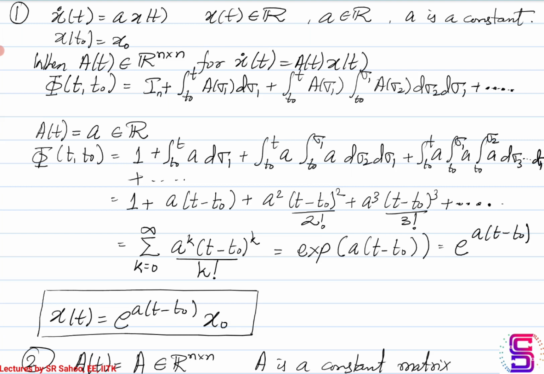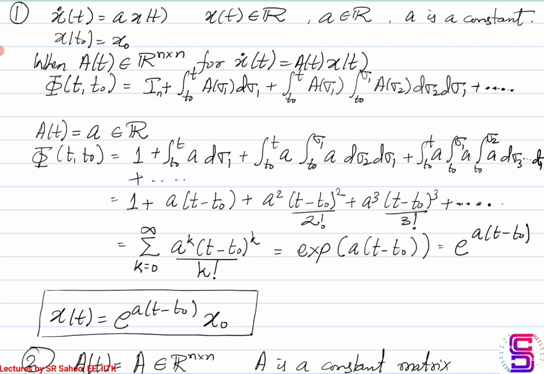This expression is going to be an infinite series sum, for the index k varying from 0 to infinity. And what is the expression for each component in the series? a power k, t minus t0 to the power k, divided by k factorial. Essentially this infinite series sum is nothing but the exponential of a into t minus t0, so e raised to a multiplied by t minus t0.